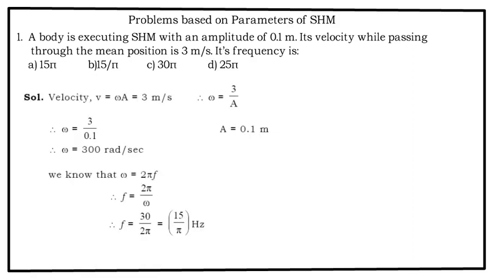Velocity V is equal to A omega, which is 3 meter per second. Omega is equal to 3 upon A. A is 0.1. So omega is 30 radians per second. We know that omega is equal to 2 pi f. So f would be equal to omega upon 2 pi. If you put omega's value as 30, you get f is equal to 15 by pi hertz.